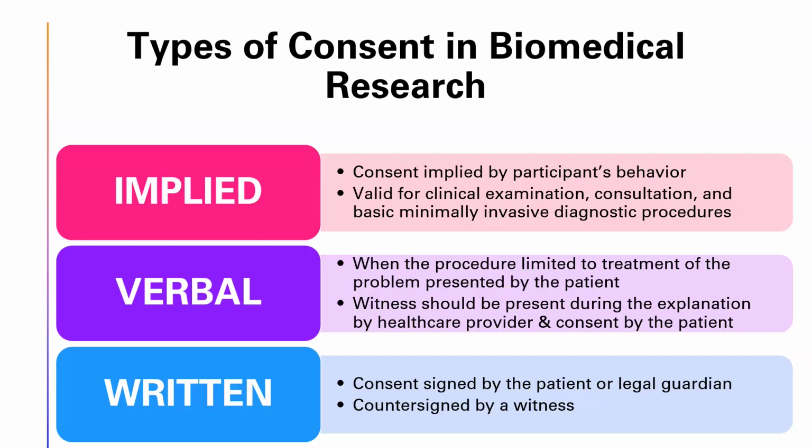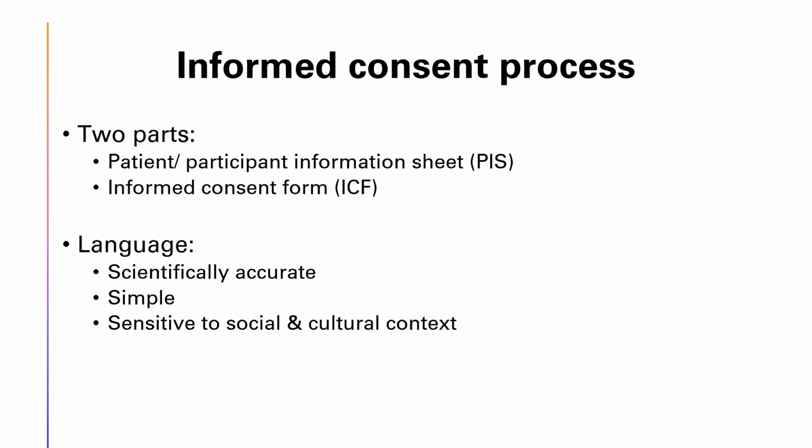And the third most important and most widely used type of consent in biomedical research is obviously the written consent, where the consent is signed either by the participant himself or herself or by the legally appointed representative. And it has to be countersigned by a neutral witness. We'll talk about it in a little bit.